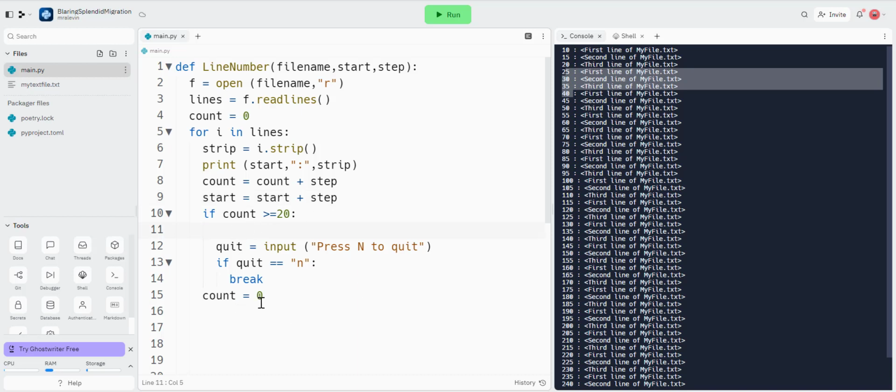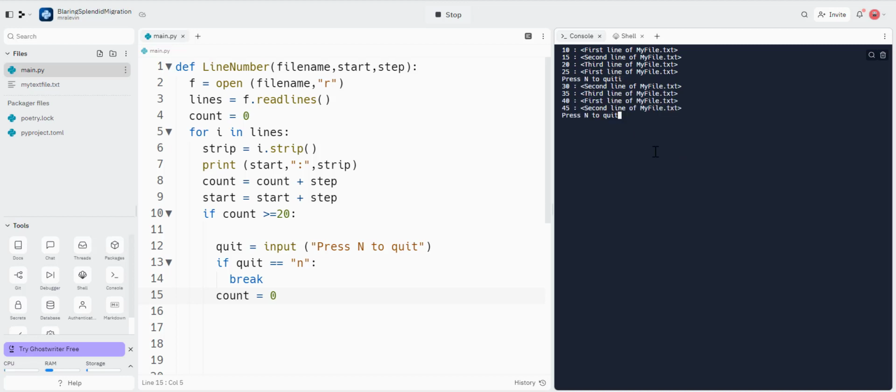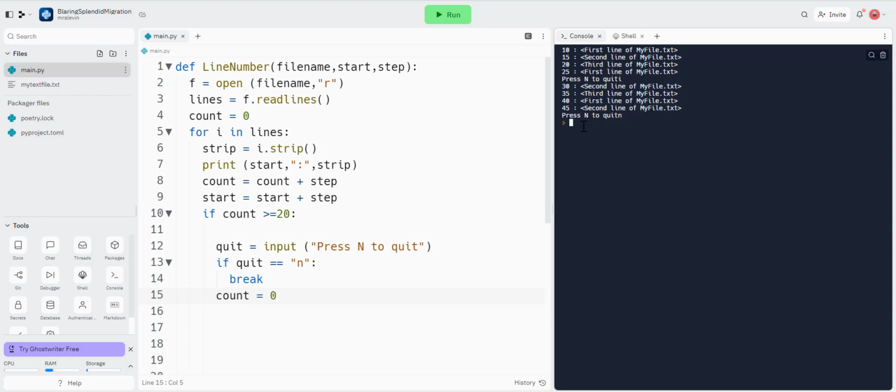And the reason why it never runs, see if you've spotted the mistake, pause the video, give it a go, is this. Because I'm saying go to 0 every time it goes up by 5. So it goes up by 5 here, it checks to see if it's 20, and then it goes to 0. So I need it to go back to 0 when it equals 20. So now, press Enter to quit. I don't want to quit, so I press N. It's done. It's over. So there we go. That will be it in Python.